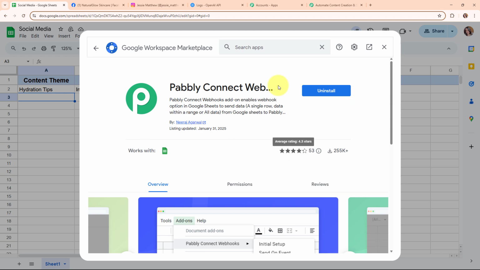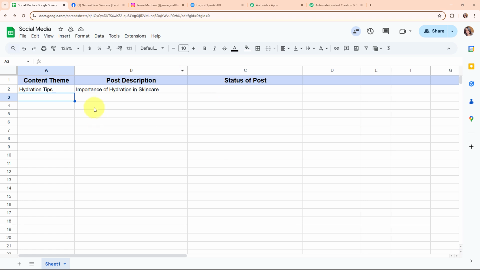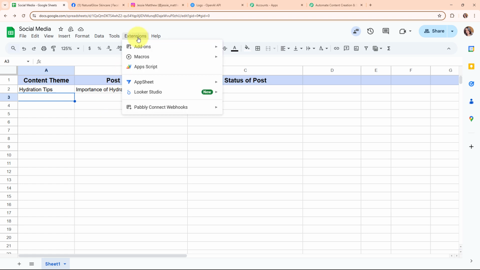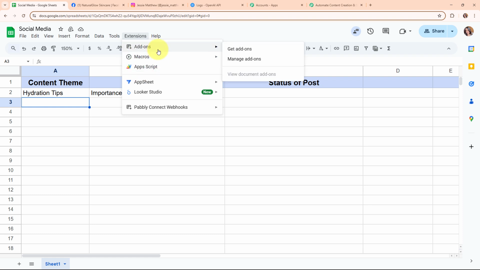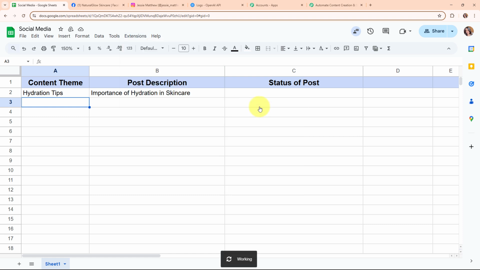So here you can see it is already installed in my Google Sheets account. Moving back, once you install this add-on, you have to follow exactly the same steps. After installing this particular add-on, you have to refresh your Google Sheets, and that's a necessary step. After refreshing, you have to click on Extensions again, and then you will be able to see the option of Pabbly Connect Webhooks over here. Here you have to select Pabbly Connect Webhooks, and from here you have to select Initial Setup.